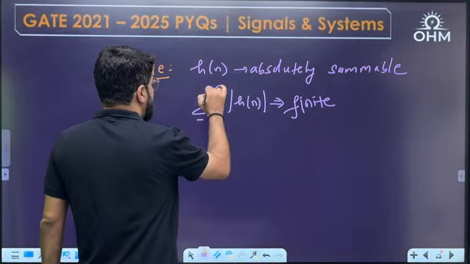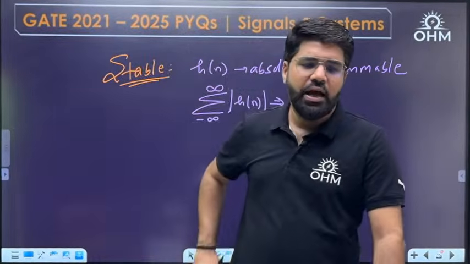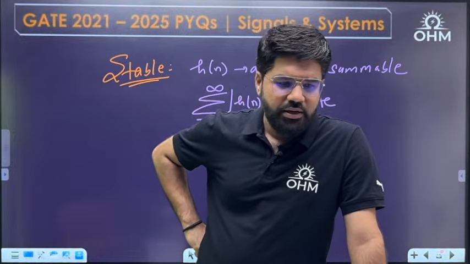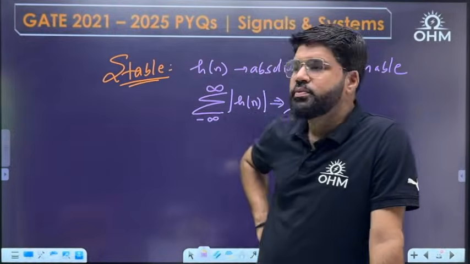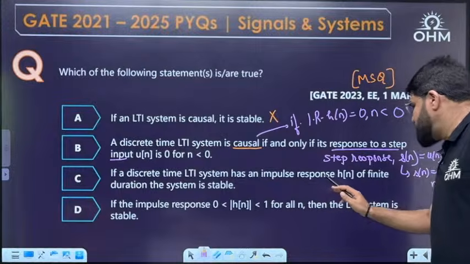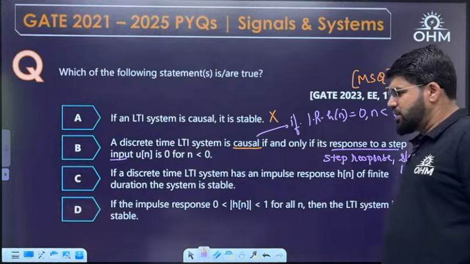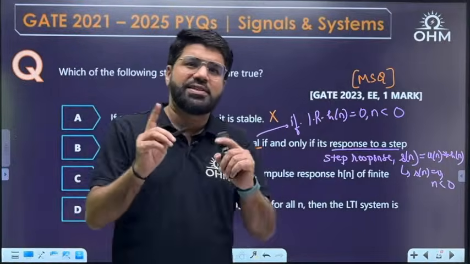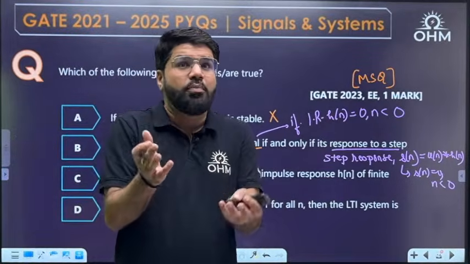Now, option C says the impulse response has finite duration, but they don't talk about the value of h[n].